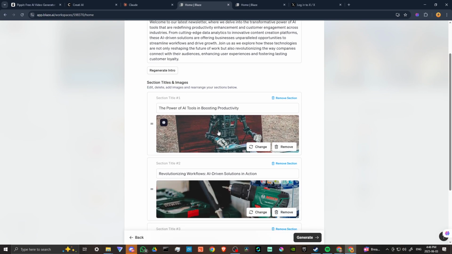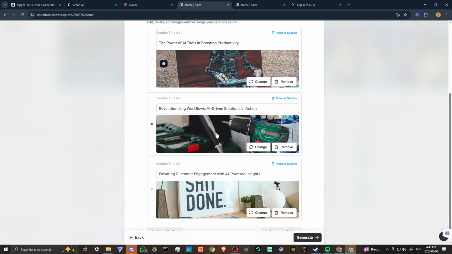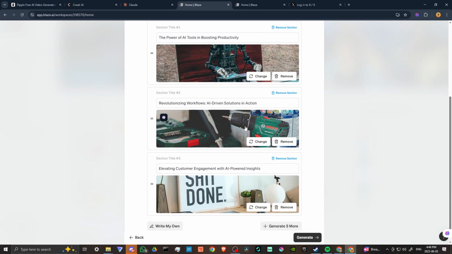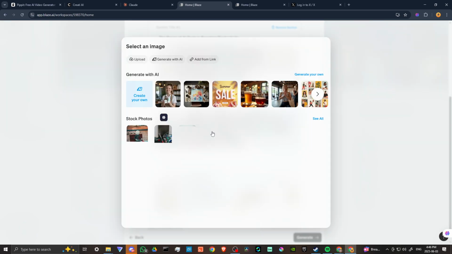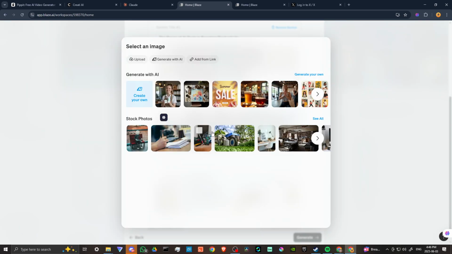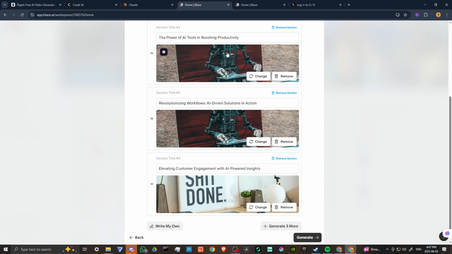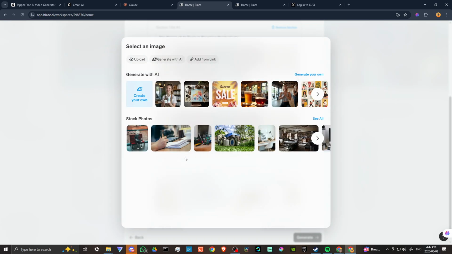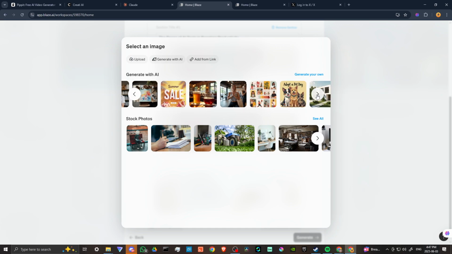So that's great. We've got some nice images here that we can take advantage of. I don't think that is appropriate for what we're trying to do, but let's go ahead and see here. What else do we got? That one I think is pretty cool. So let's go ahead and insert that. That's the same one as the other one. So let's try something else. So we can generate with AI. So let's try that.